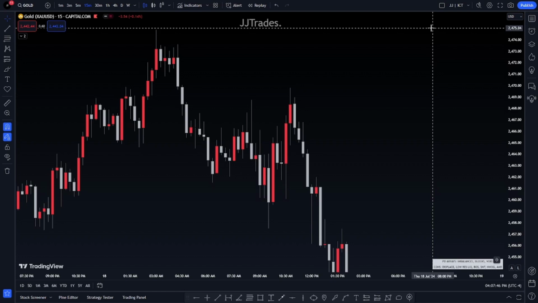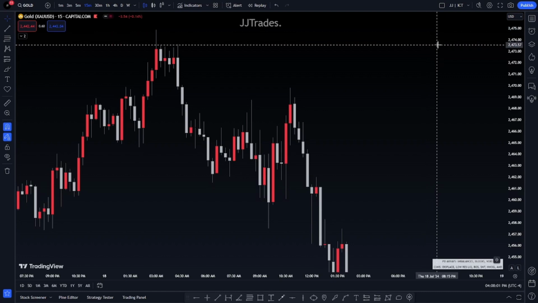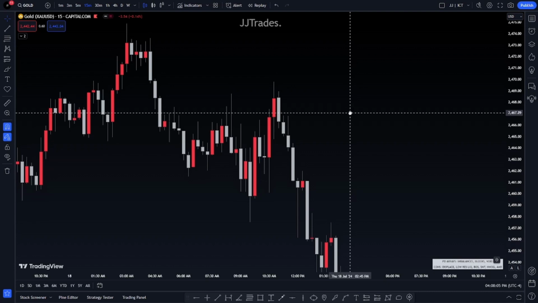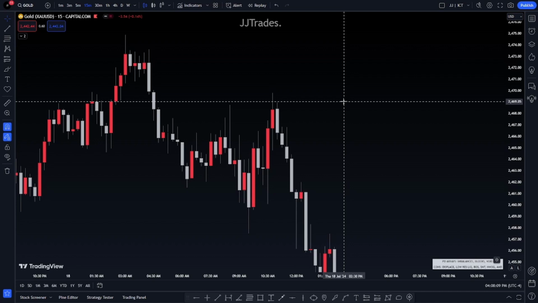I can probably have a set of 10 core confluences in a video and provide it to you, so you can know how to predict if a change in state of delivery is wrong, how to predict if a breaker structure may be correct or incorrect, or just how to predict price in general. But in order to see if a change in state of delivery will work or not, you have to use other confluences. You just have to. A change in state of delivery will not work without other confluences. It's just not going to work.